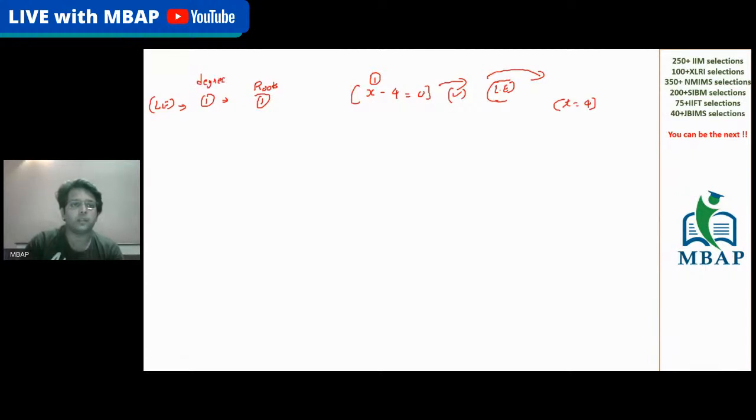So I'm breaking down the types of equation on the basis of the degree and the roots. On the other side, if I give you something like x square minus 4 is equal to 0, all of you will say this time x square is equal to 4, and the value of x is going to be either plus 2 or minus 2. Since the degree is 2, you will say this is a quadratic equation. A quadratic equation is something where the degree is 2, and so there will be 2 roots possible.